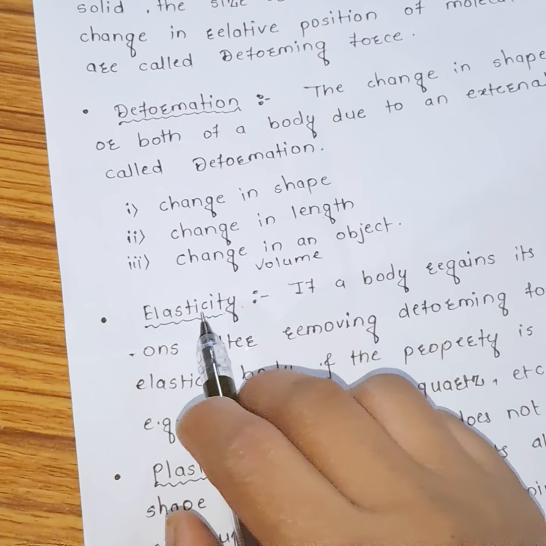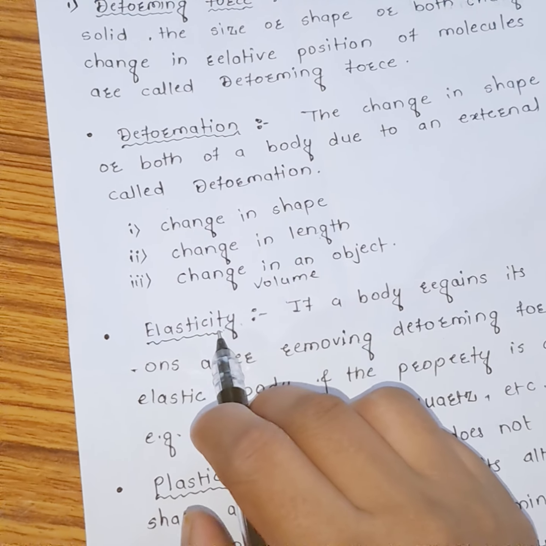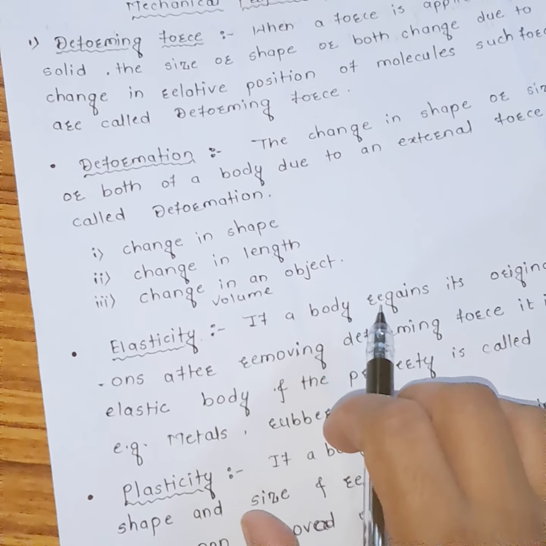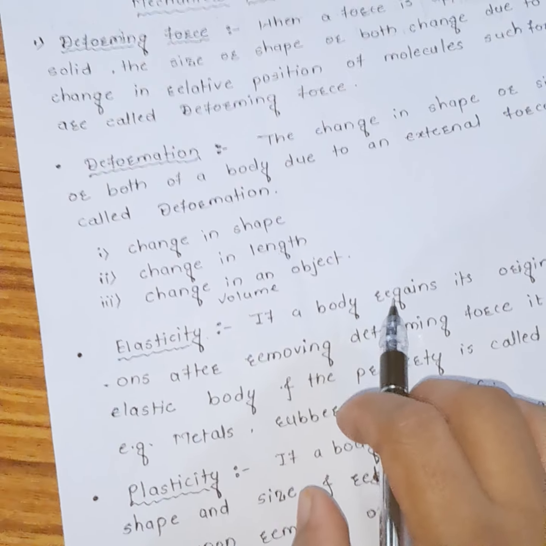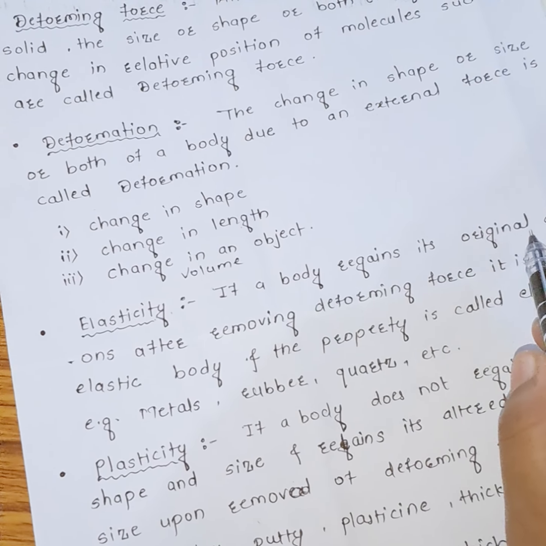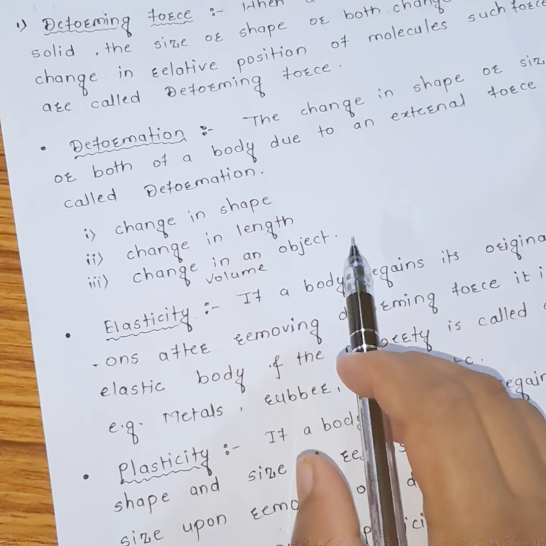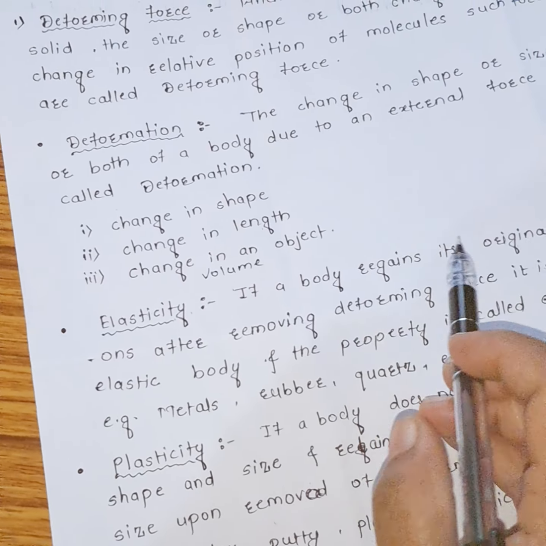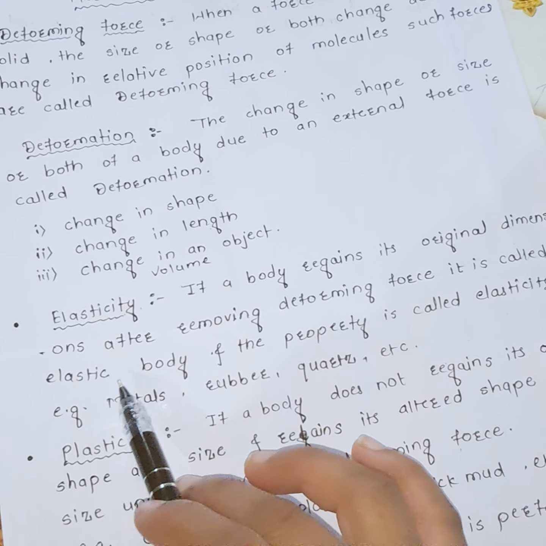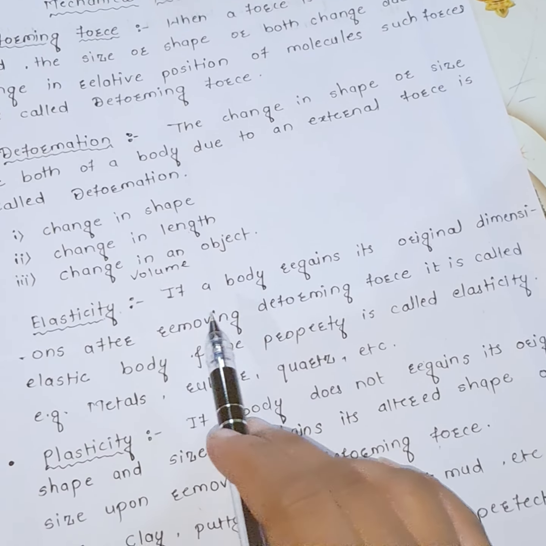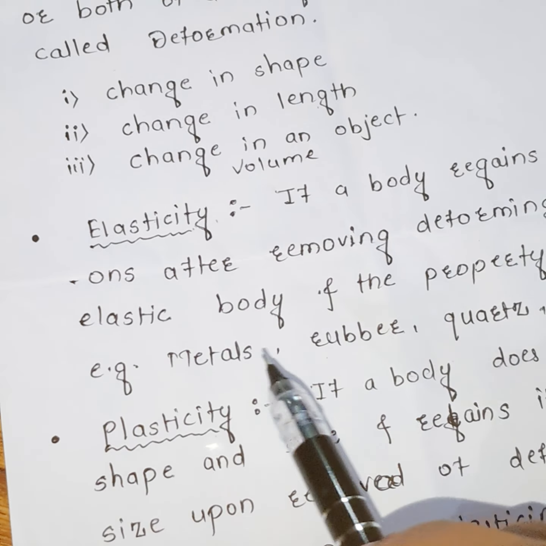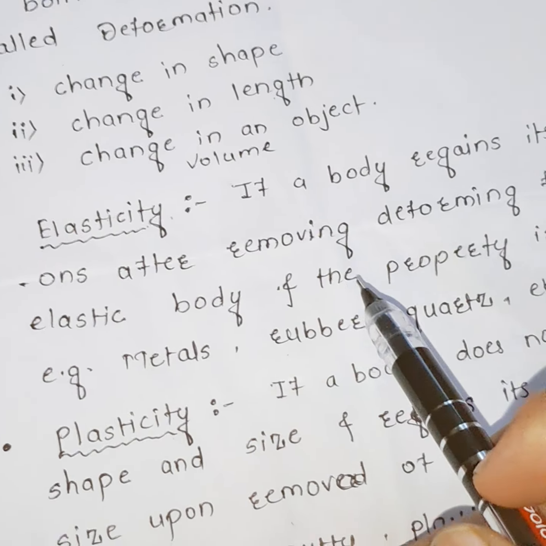Then elasticity. Elasticity is a mechanical property of a solid. What is elasticity? If a body regains, what is meant by regains? Regains means getting back. If a body regains its original dimensions, and original dimensions are size, shape, length, volume, after removing the deforming force, it is called an elastic body, and this property of solids is called elasticity. Certain examples of elasticity are metals, rubber, quartz.